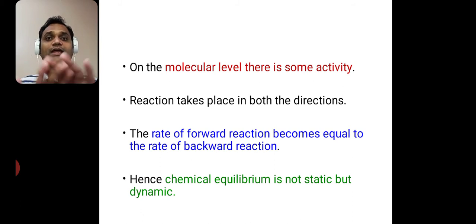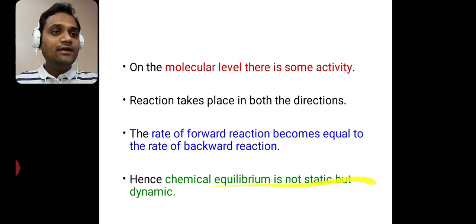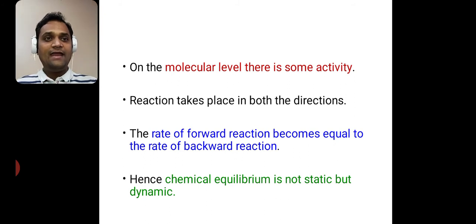It does not get stopped. The reaction does not stop, it is always going on. Our reactant gives us product, and the product again gives us reactant. So the forward reaction and backward reaction are always going on in that mixture. So we said that chemical equilibrium is not static but dynamic. You have to remember this sentence. It can be asked as a true or false type question, or any other question can be asked on this topic. So chemical equilibrium is not static but dynamic.